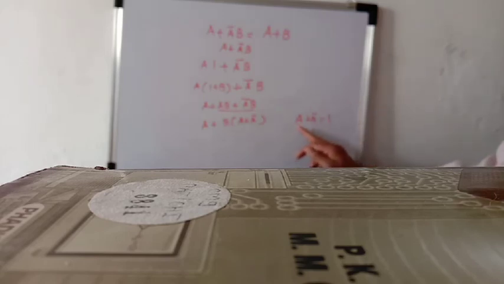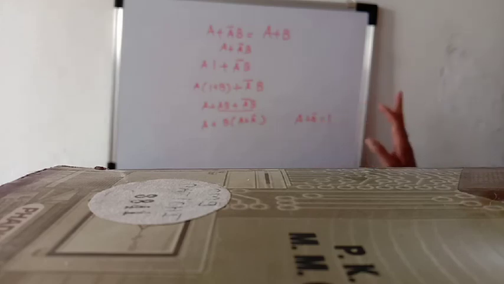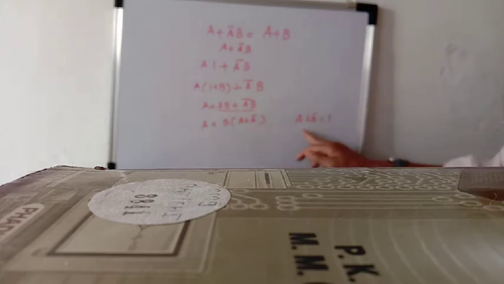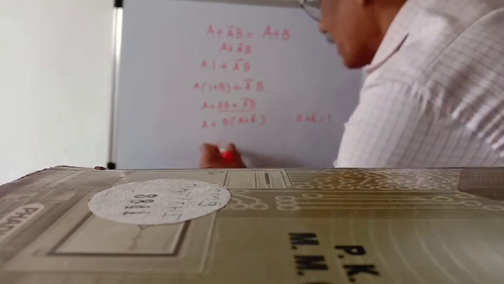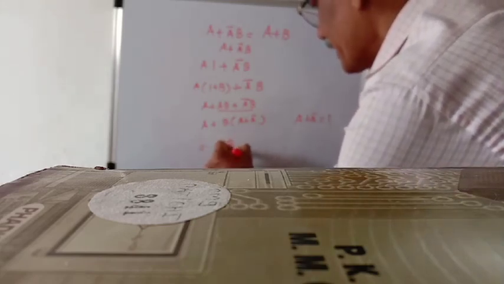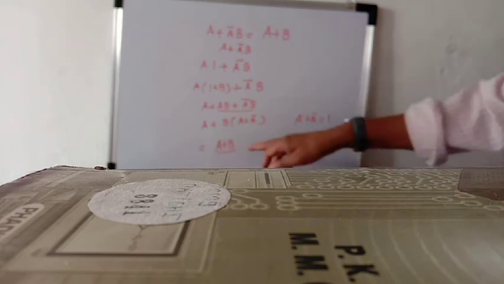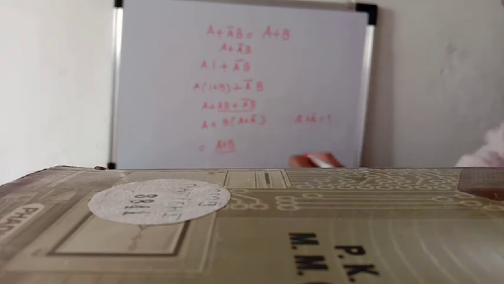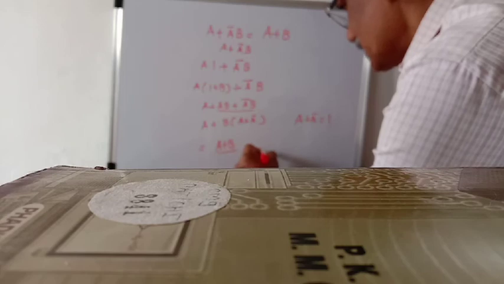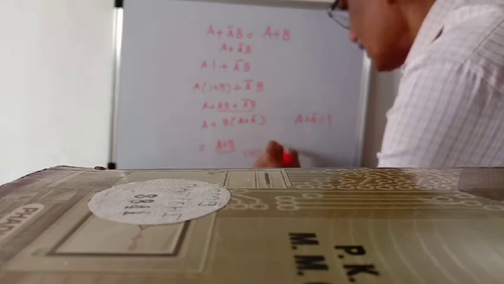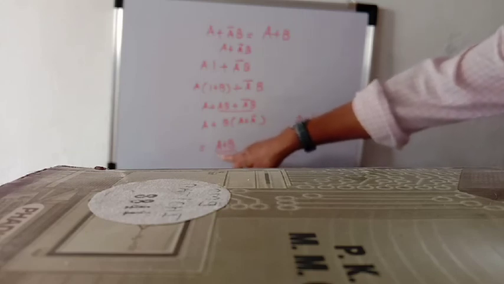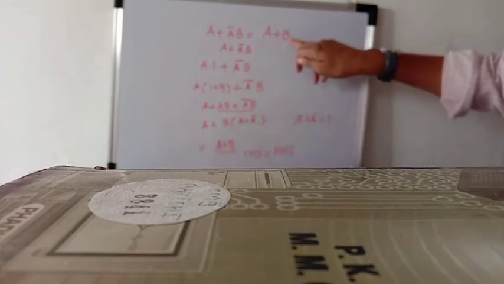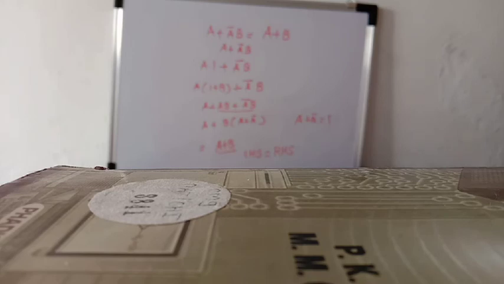If A is 0, then 0 plus 0 bar means 1, so 0 plus 1 is equal to 1. So A plus A bar is equal to 1. So here A plus B, that is LHS, is equal to RHS, because LHS is A plus B, RHS is also A plus B.